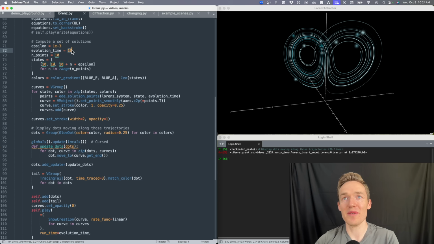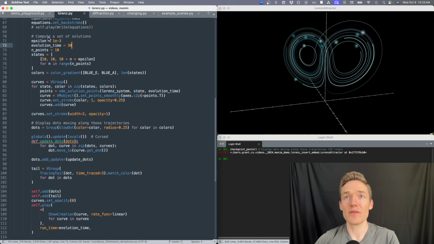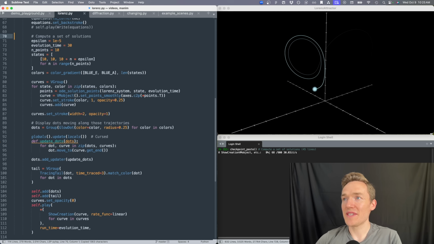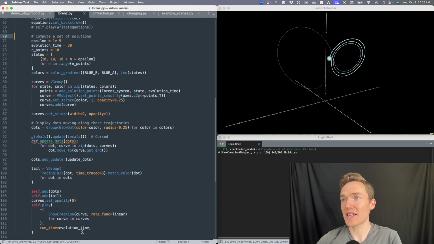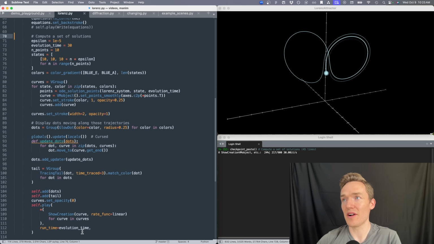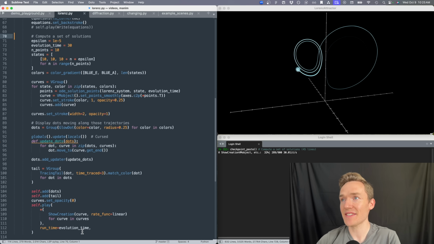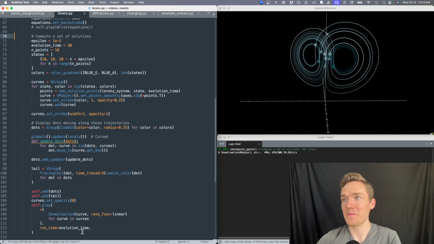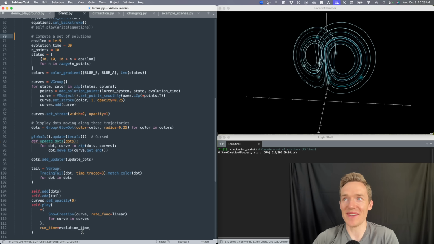And here we can have more fun by having it evolve over more time. Instead of 10 seconds, we could bring that up to 30 seconds. We could make them closer. So this epsilon value, instead of being 1/1000th, we could make it 1/100,000th. So it should take longer for them to all diverge. So now if I go, we see all of those tails. In theory, these 10 dots should stay closer for much longer, and it should take longer before we see that divergence in the chaos. And indeed, it takes a little while, but eventually they spread out. So I think that's a nice end effect.